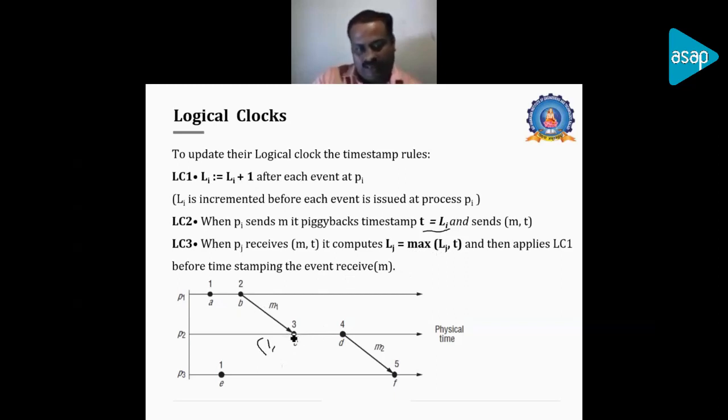That is the time received from here plus the event increment. So it will be updated as 3.